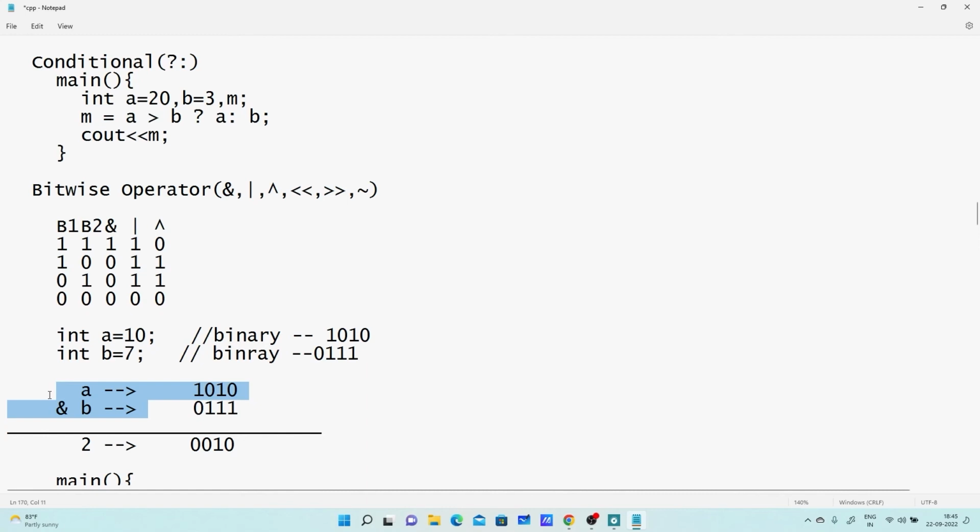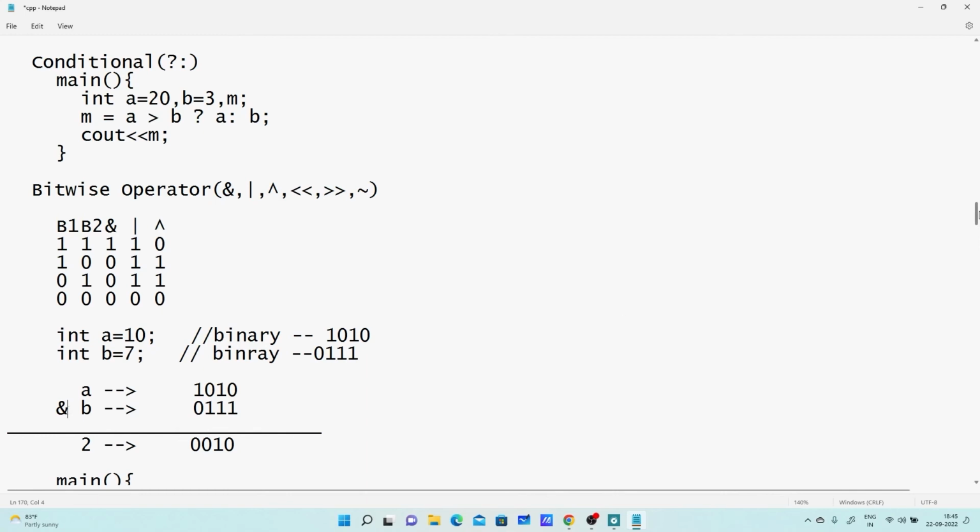When both bits are 1, the result given by AND is 1. So according to this, this is 1 and the rest are 0. If you convert this binary number to decimal, the decimal is 2. So the result of this particular operation a and b is 2 in this case. Okay, we can change the operator, and accordingly we'll get the result. You can work with XOR. You can work with bitwise OR.